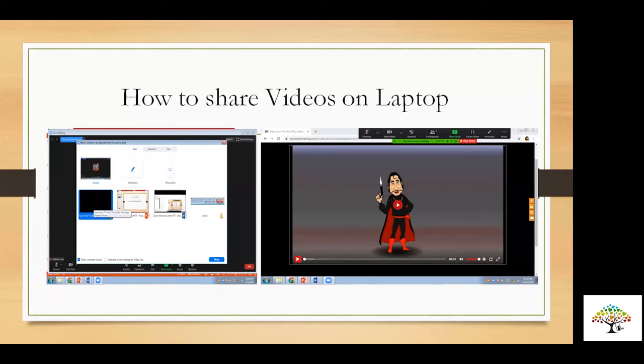The only thing is, if you could see on the left side, there is the option of share, but in the share towards the left, a small blue tick has been marked. That is to share computer audio. The moment you click on the computer audio sound, then the video as well as the sound will be heard by everyone. So for doing this demonstration, we have shown you the video of Crime Master Gogo, if you remember that.